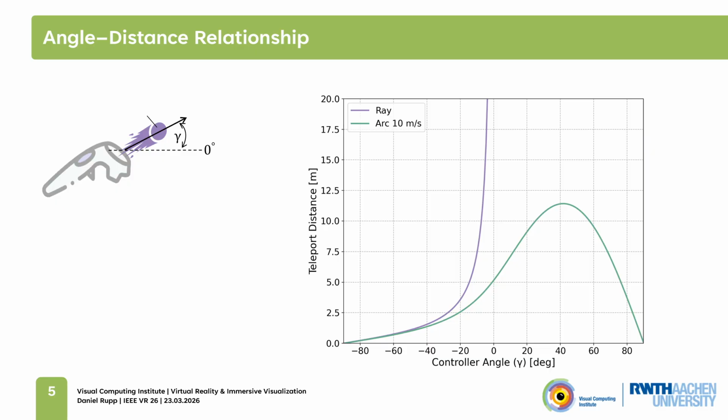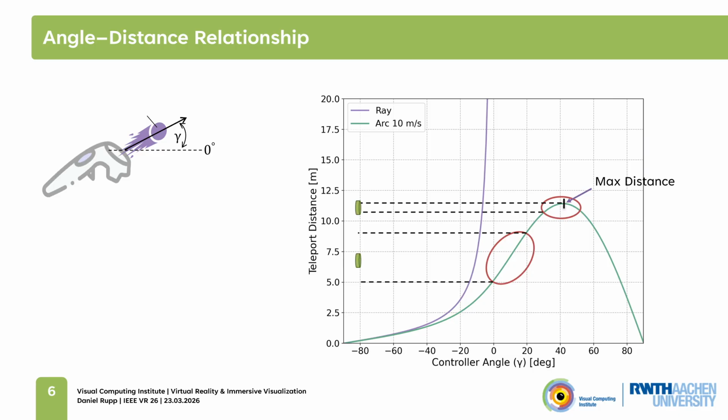For example, when the controller pitches up and down between 0 to 20 degrees, the target location moves by about 4 meters, while between 30 and 50 degrees, the target location moves by less than 1 meter. So if we are tasked to teleport onto a small platform, it is much easier to do so when teleporting close to the maximal value, as the curve's steepness correlates to longitudinal accuracy.